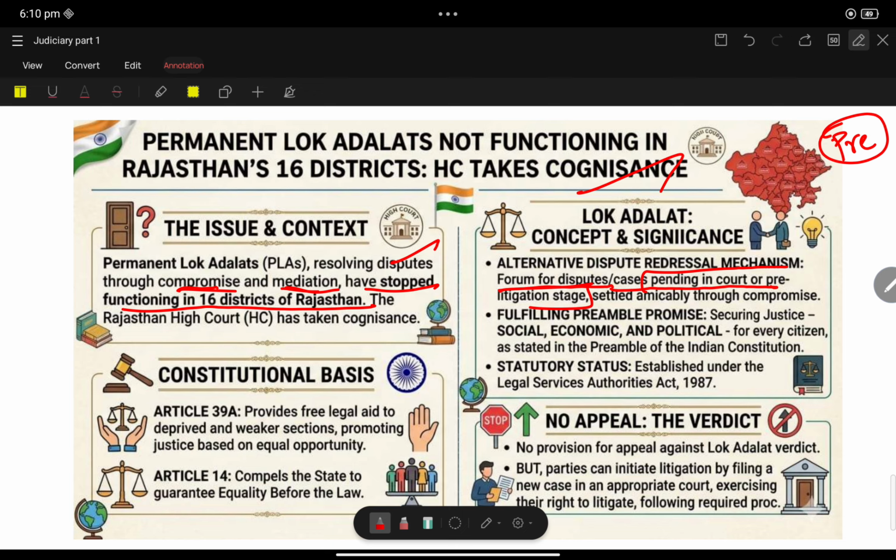It is for settlement and compromise, fulfilling the preamble's promise of securing justice, social, economic, and political, for every citizen, as stated in the preamble of the Indian Constitution. Statutory status: Legal Services Authorities Act. Yes, Lok Adalat has got statutory status under the Legal Services Authorities Act.